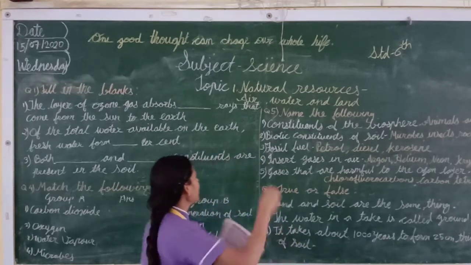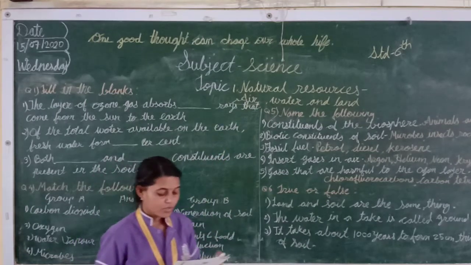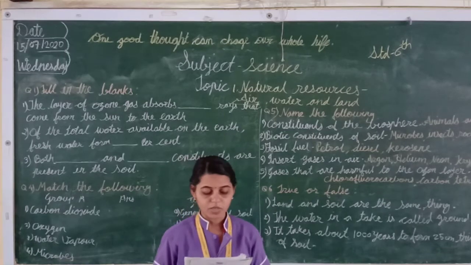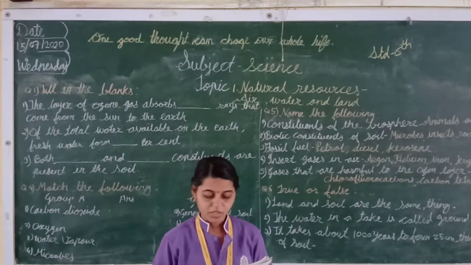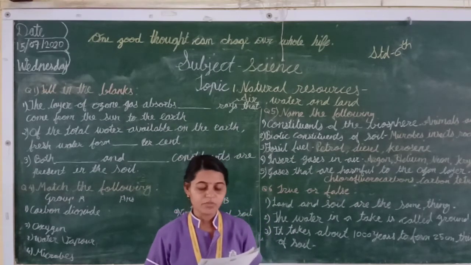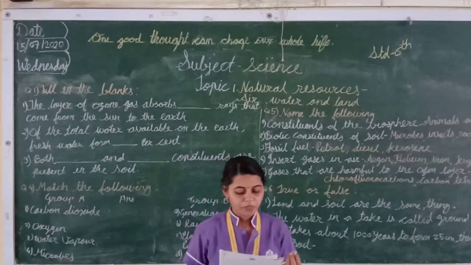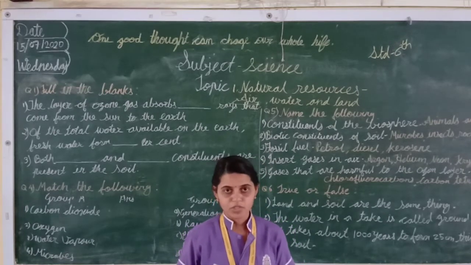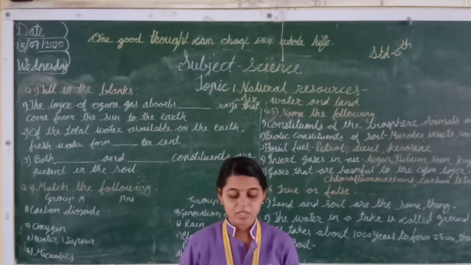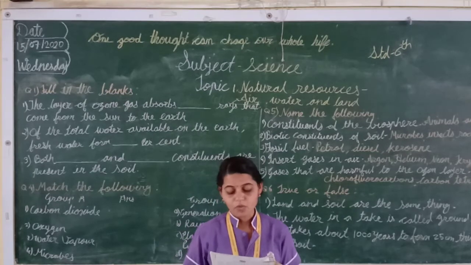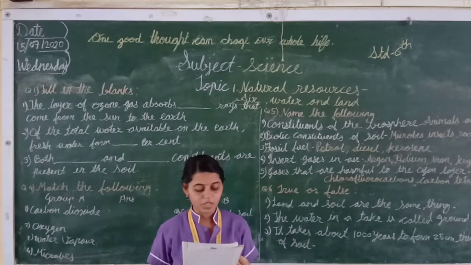Now the first one is air. You have already learned this lesson. So what is air? Air is a mixture of gases. The earth is surrounded by the atmosphere, which is made up of air. Which gases are in the air? Nitrogen, oxygen, carbon dioxide, six types of inert gases, nitrogen dioxide, sulfur dioxide, water vapor and dust particles. That's why air is a mixture of gases.